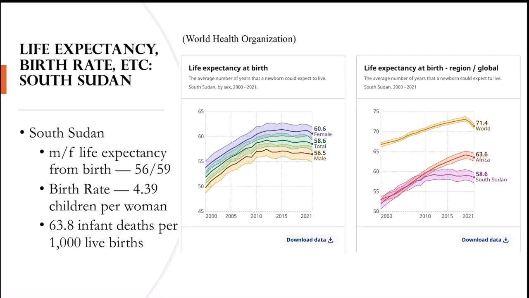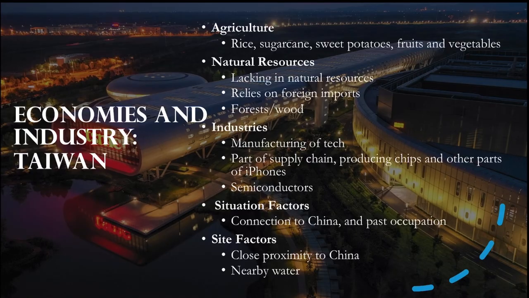This suggests poor healthcare, less job opportunities, and poor food and water quality, with a life expectancy of 56 for males and 59 for females, a birth rate of 4.39 children per woman, and 63.8 infant deaths per 1,000 live births. Other qualities that can be impacting these statistics are violence and climate. Compared to other parts of the world, as shown on the graph, South Sudan is incredibly poor when it comes to life expectancy. With those statistics, we can analyze the differences in industry when it comes to these two countries.